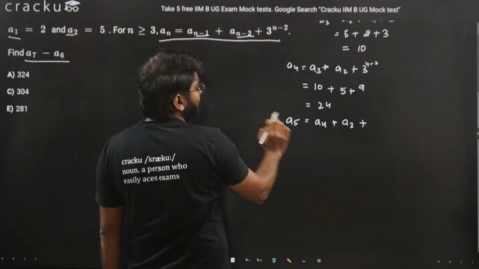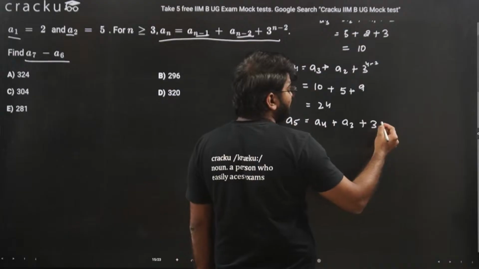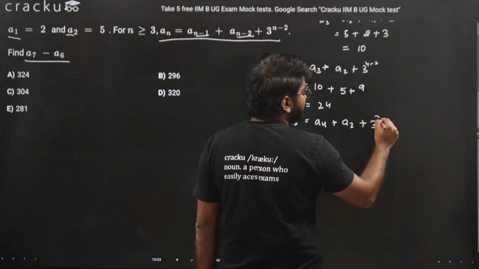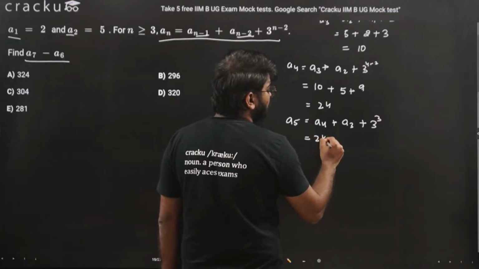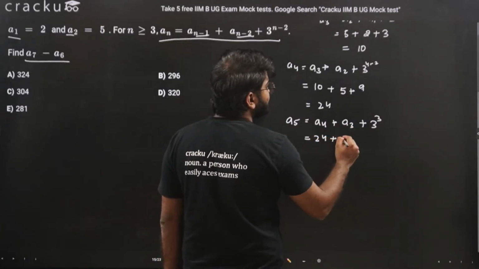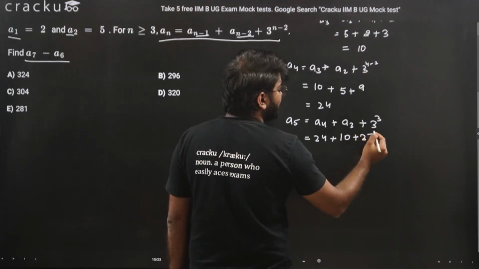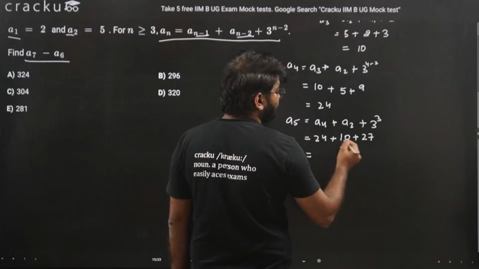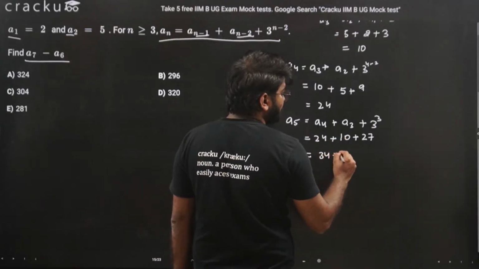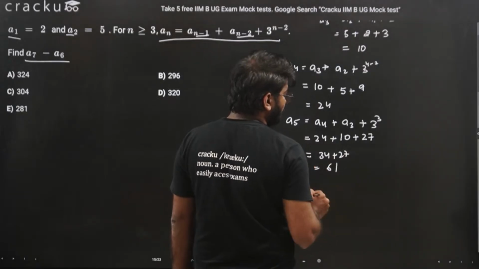N here is 5, so 5 minus 2, that is 3. A4 is 24, plus A3 is 10, plus 3 raised to 3 is 27. That is equal to 24 plus 10, 34, plus 27, and this will be equal to 61.